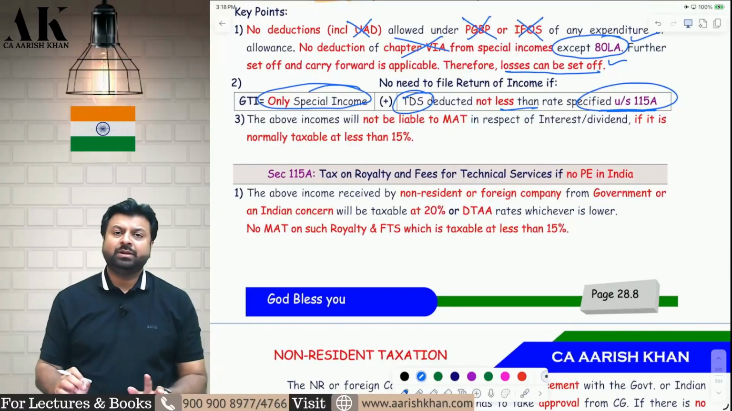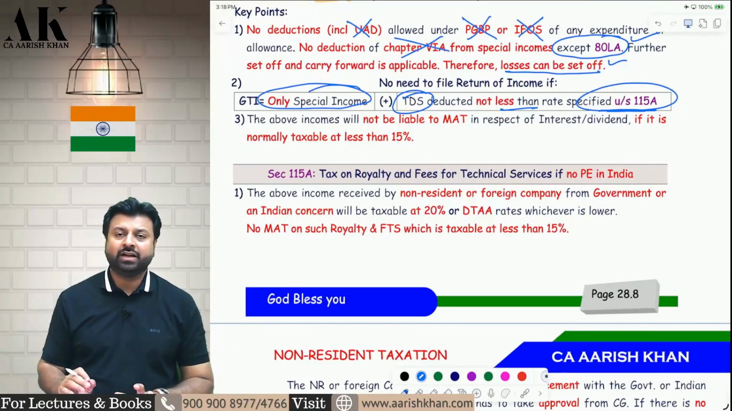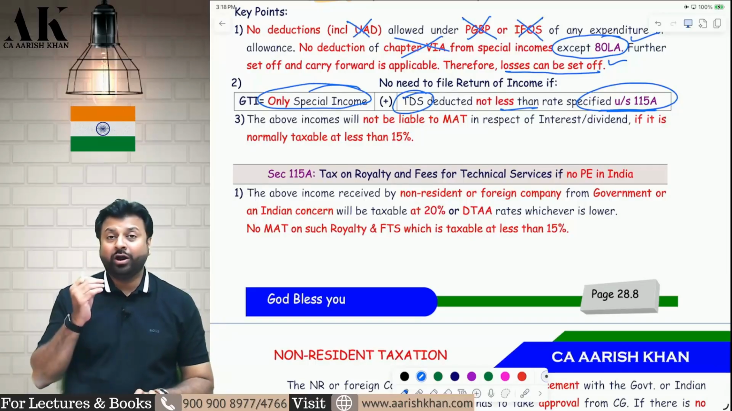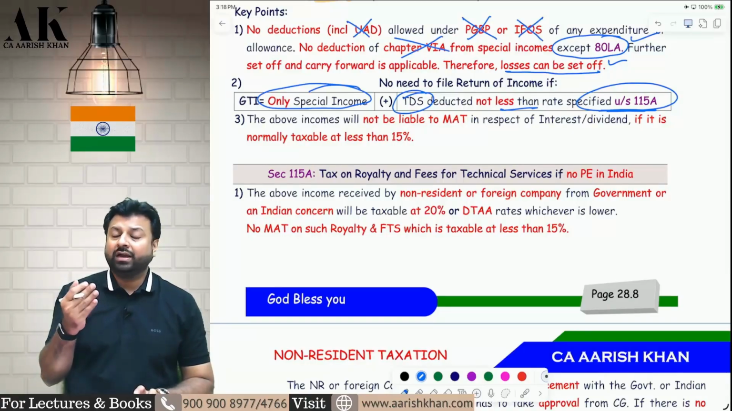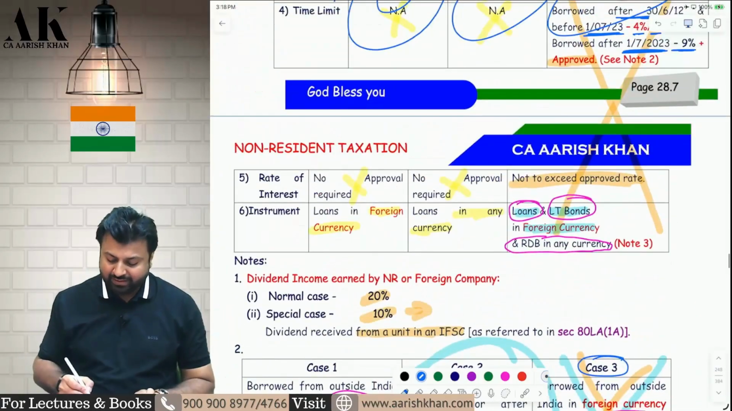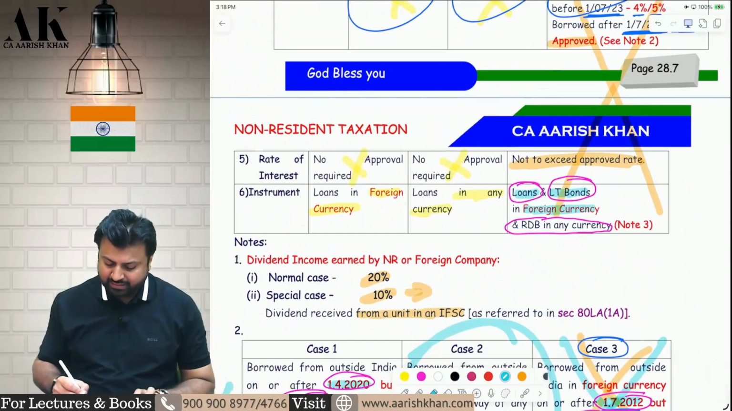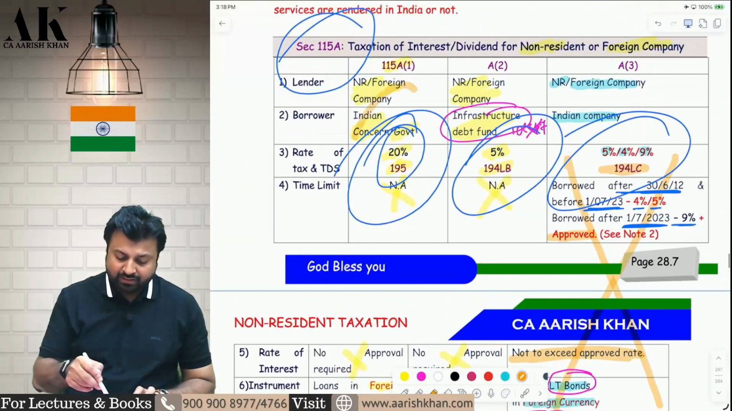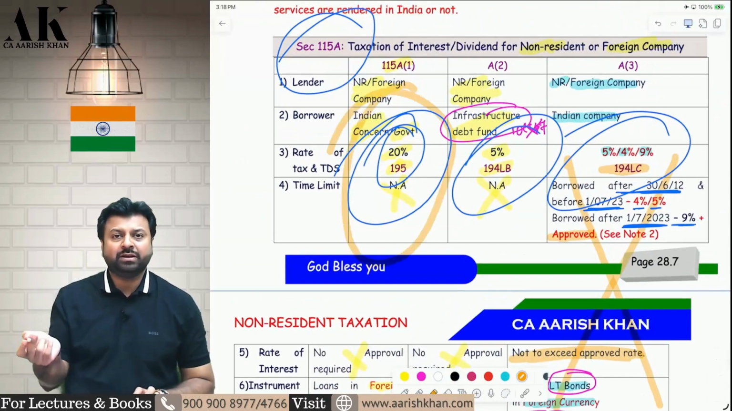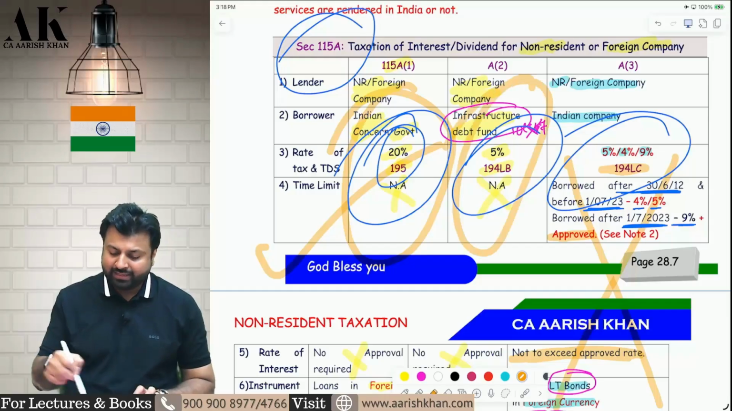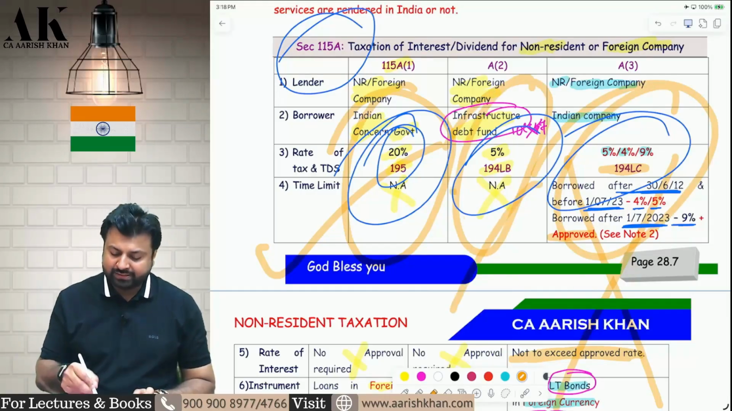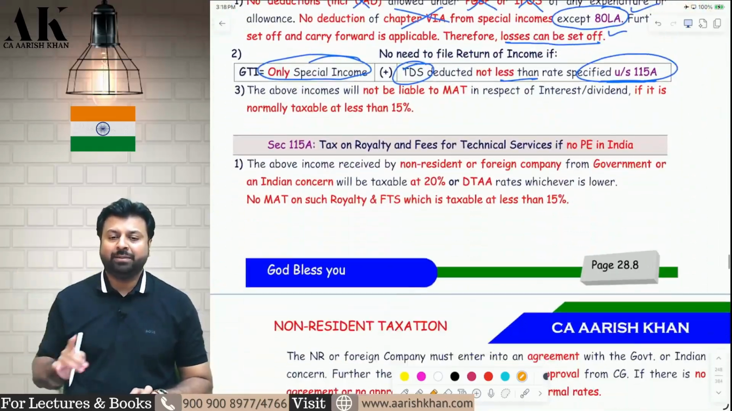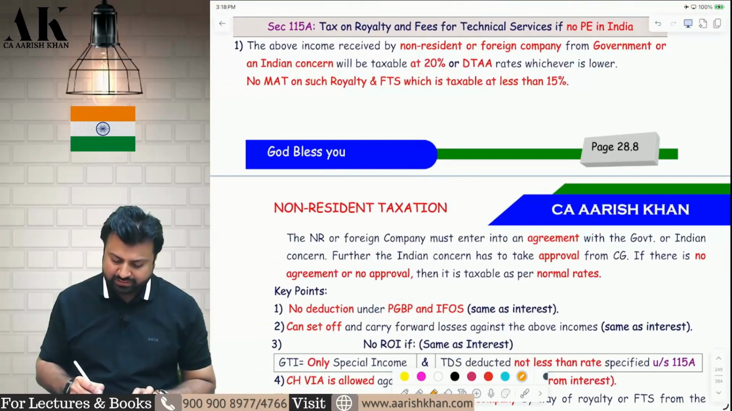Sir, will the foreign company be liable to MAT on interest and dividend? They will not be liable to MAT on interest and dividend wherever their normal tax rate is less than 15%. So wherever the normal tax rate is less than 15%, they are not liable for MAT. For example, in the first case, the normal tax rate is more than 15%. Therefore, here MAT will be applicable. In the second and third case, the normal tax rate is less than 15%. Therefore, in the second and third case, MAT will not be applicable to the foreign company. I hope it is clear to all of you.